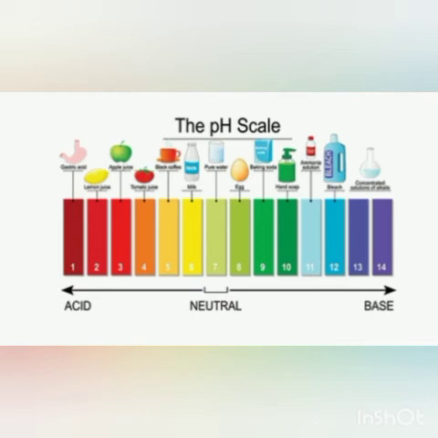Now suppose you want to know the strength of tomato juice and lemon juice. Suppose lemon juice is also there, tomato juice is also there. Now you want to know which one is more acidic, so if you dip the universal indicator paper in lemon juice, the color which corresponds here in the pH scale to lemon juice, that color will appear on the universal indicator paper, and by comparing it with this master color chart given on the pH scale, you will know the pH, as pH is also given.